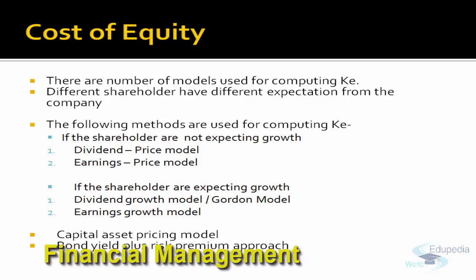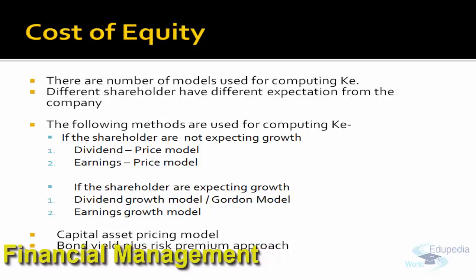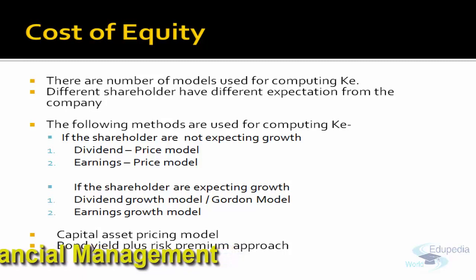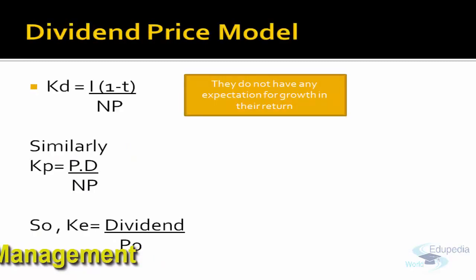Let's first understand the case where the shareholder does not expect any growth. That means if the shareholder is receiving rupees 10 as dividend today, in the next year he expects again to receive rupees 10 as dividend, in the third year rupees 10, in the fourth year rupees 10. Correct? So this will be calculated similar to how we computed the cost of debt and cost of preference share. Why? Because the rate is the same. If the expectation of the shareholder remains the same, we know how much he expects.